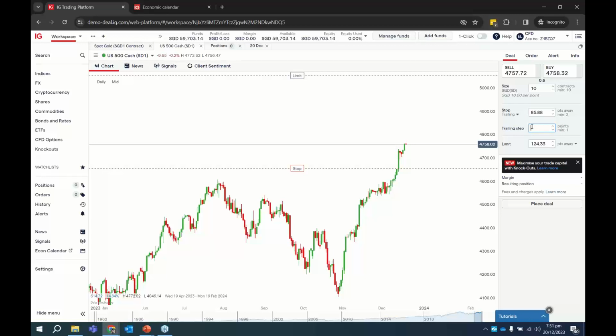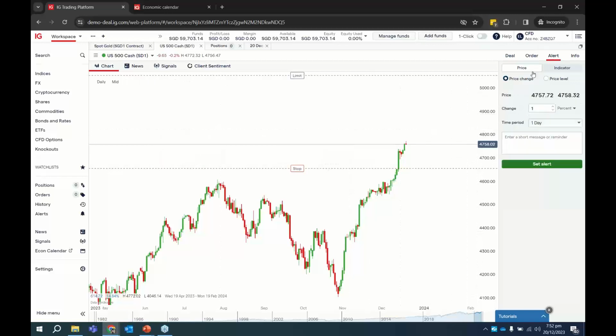So eventually, if you are doing a trend trading strategy, you hear a lot of traders say maybe the take profit target, you leave it empty. But what you do is that you manage your risk using a trailing stop. So if you get it wrong, immediately it touches the trailing stop line, it exits your position, you take the loss. But if you get it right and the price keeps going in your direction, the stop loss level moves up and eventually becomes a take profit level as well. Okay, so that's one way you can do it also using the trailing stop.